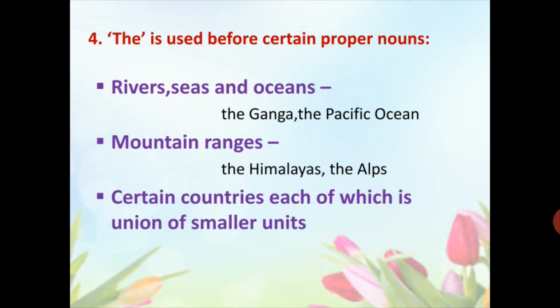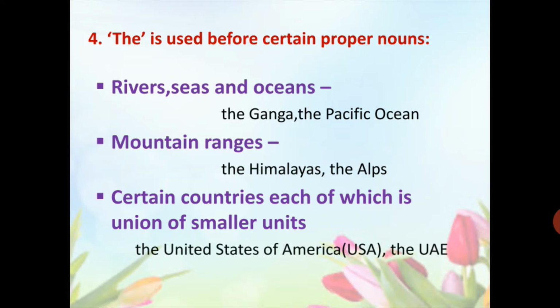Certain countries, each of which is the union of smaller units, we use the before the name of such countries. Example, the United States of America, the UAE. Here you can see United word shows that it is made up of smaller units.